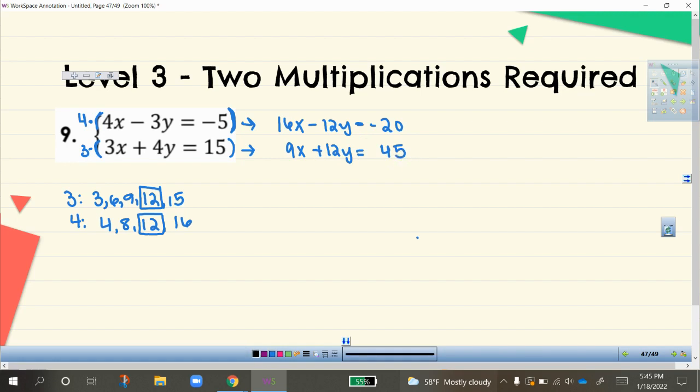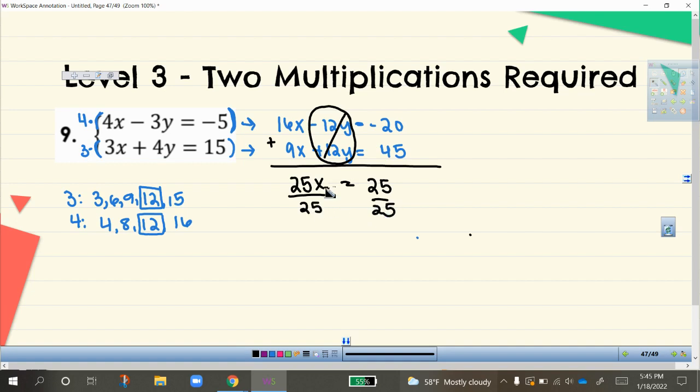Now I have opposite terms, right? Negative 12y and positive 12y are opposite. So when I add them together, I get 0. And then over here, 16x plus 9x is 25x. And then negative 20 plus 45 is 25. To get x by itself, I'm going to go ahead and divide both sides by 25. I'm left with x equals 1.